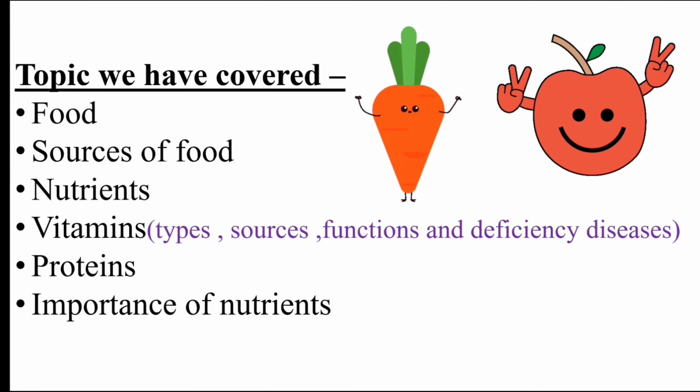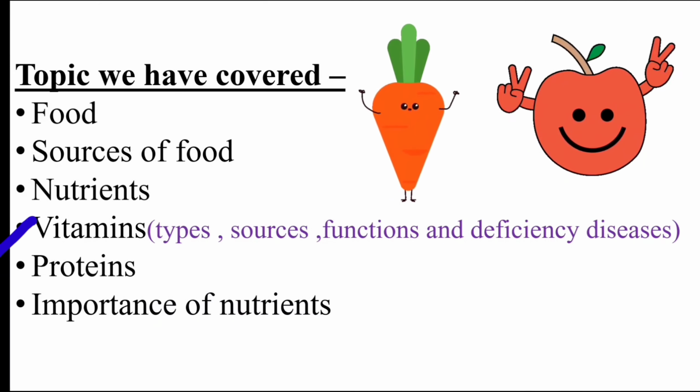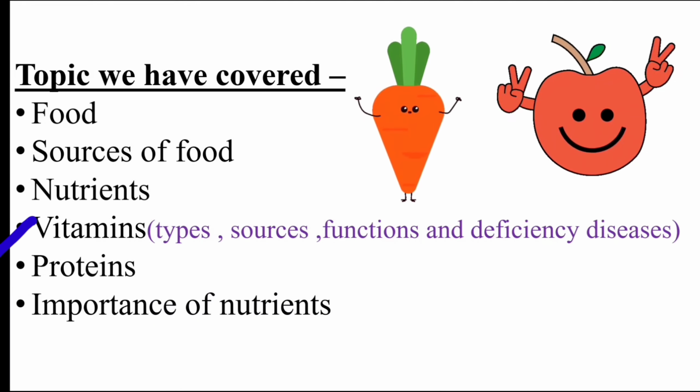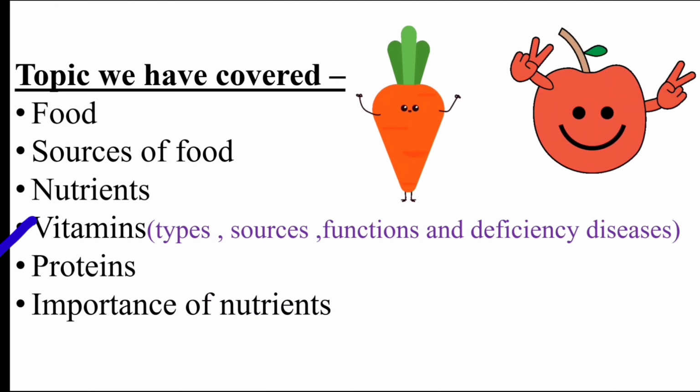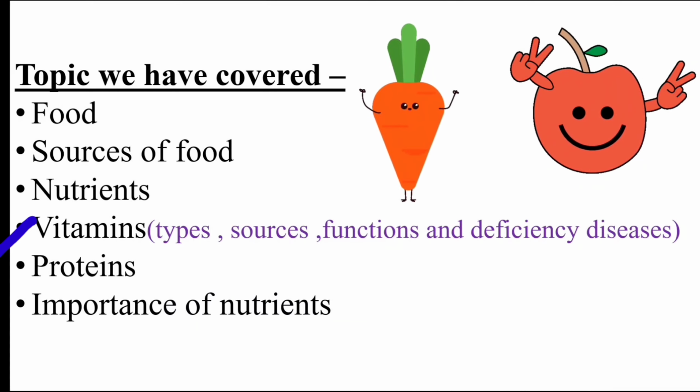Then we have learned about vitamins. So what is the definition of vitamin? Vitamin is one of the nutrients that helps our body to work properly. It also strengthens our immune system and supports our body parts to work properly. We have learned about the types of vitamins.